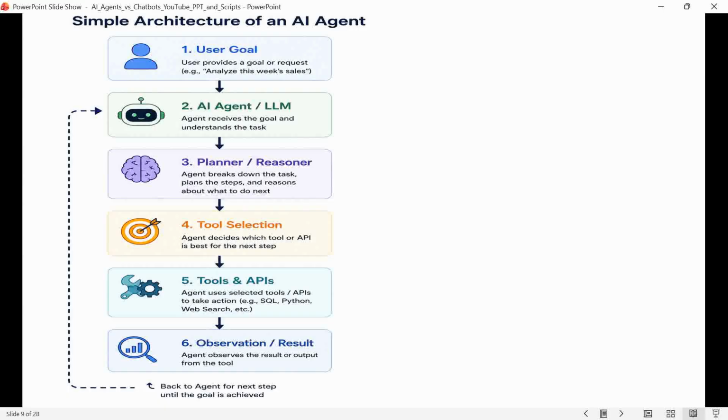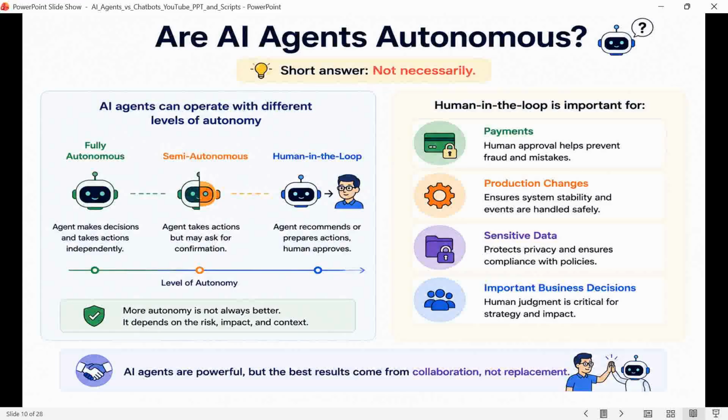Now, you may be wondering, are AI agents autonomous? There's an important point here. An agent doesn't have to be completely autonomous.